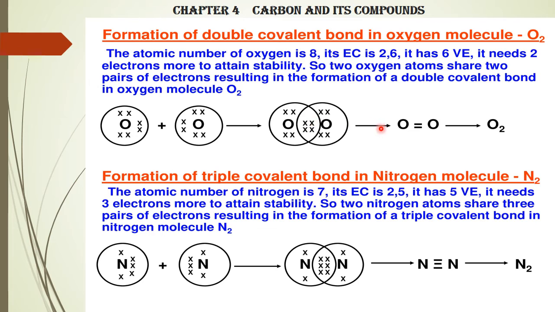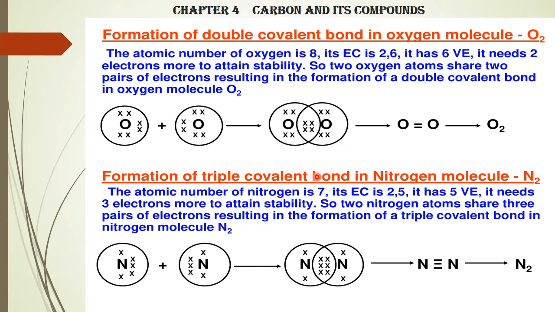They have shared by sharing 2 electrons. So if we are sharing 2 electrons, the bonding is double bonding. Oxygen shares with another oxygen atom by double covalent bond, and hence you have got an oxygen molecule. This is an example for a double covalent bond.